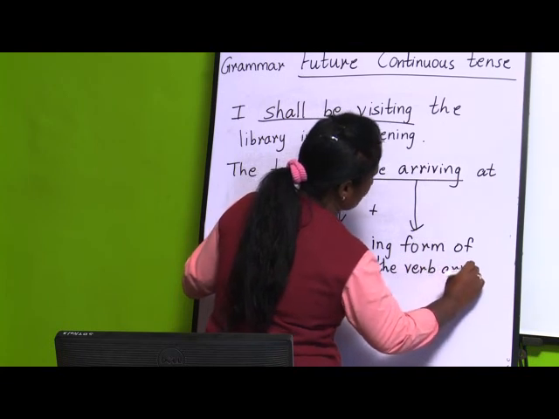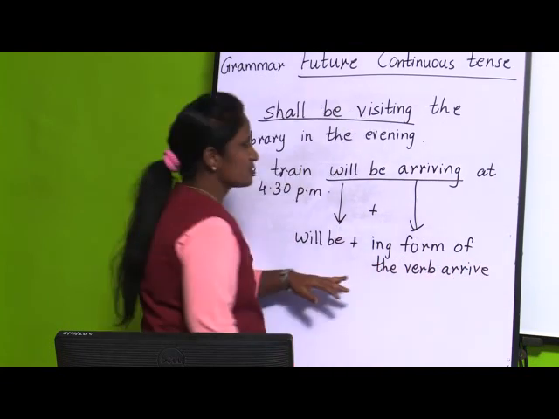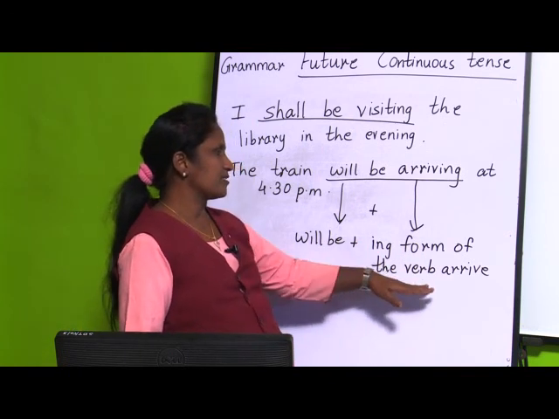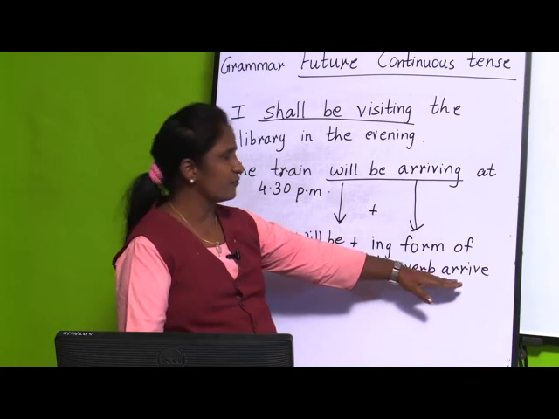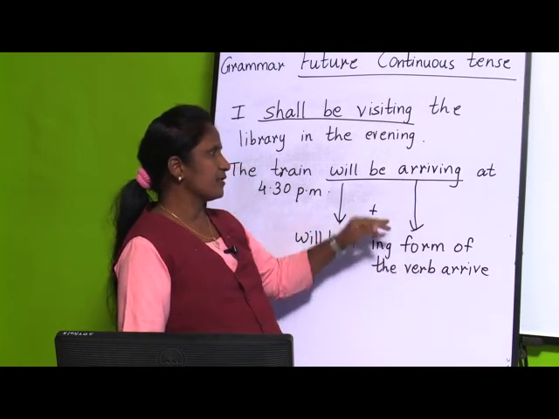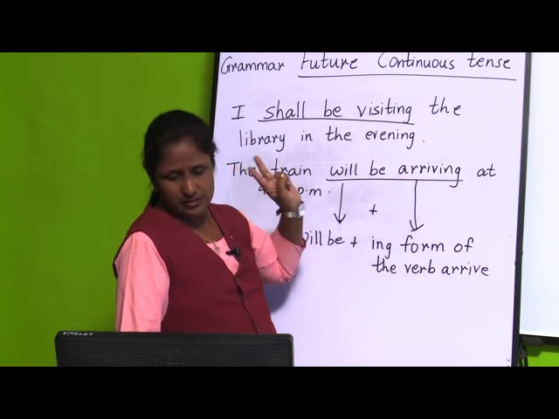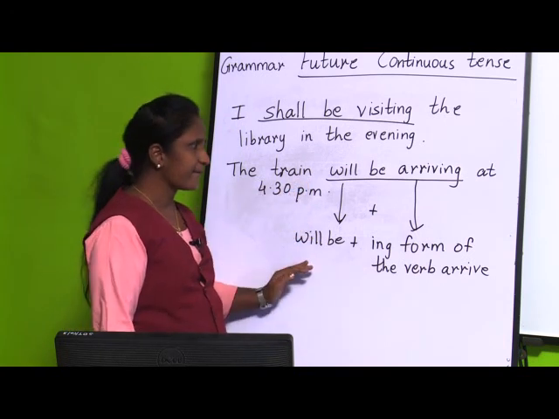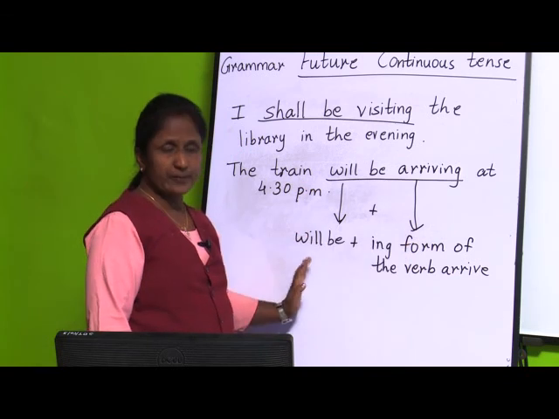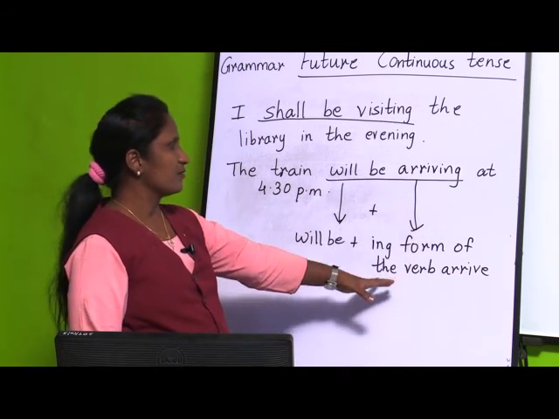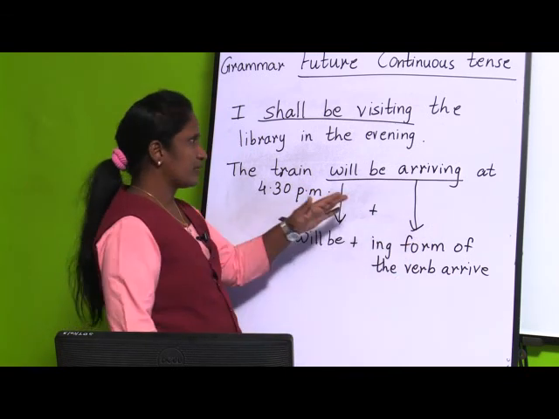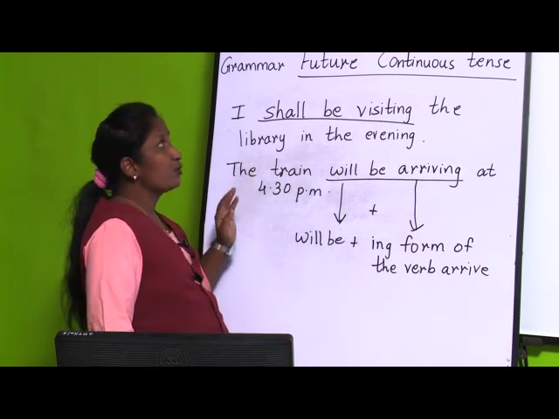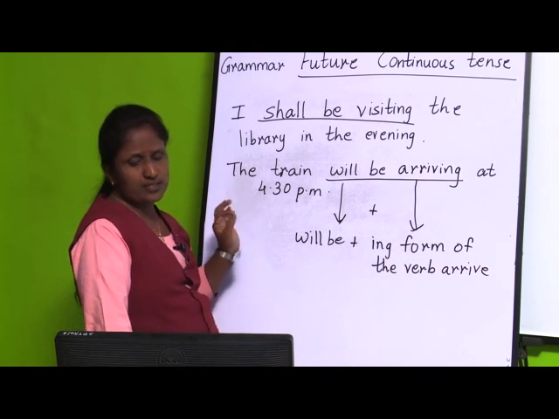Not only arrive, other verbs are also there. Here we have added ing to the original form of the verb, that is arrive, and it turns into arriving. So, in this way you will form the future continuous tense: you will take shall be or will be plus the ing form of the verb, any other verb, not only arrive or visiting.